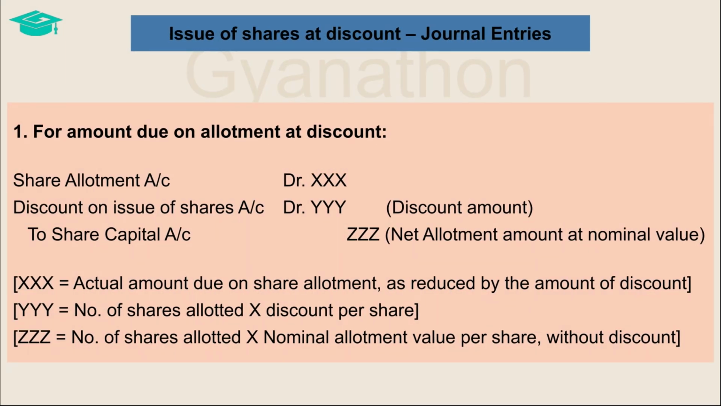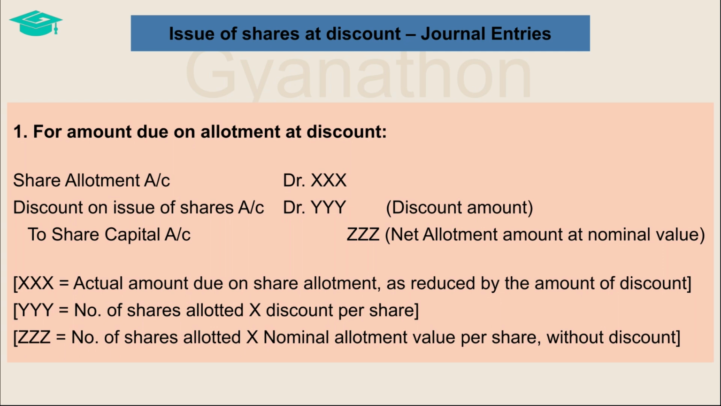And now, let us see the journal entry to be passed at the time of issuing shares at a discount. The normal journal entries which we generally pass at the time of issue of shares will be the same even in the case of issue of shares at a discount. However, the amount of discount is generally brought in at the time of allotment. So let us discuss how that one particular entry, while recording the allotment amount due, is affected when shares are issued at a discount.